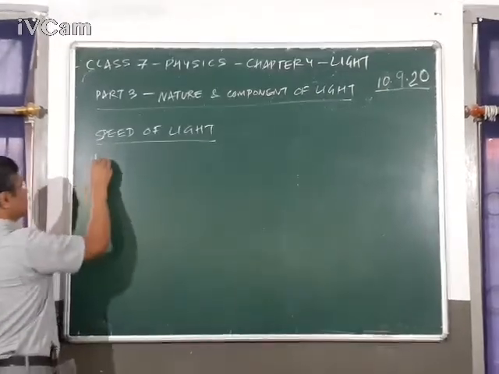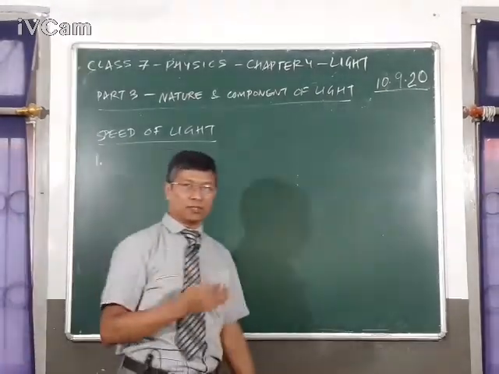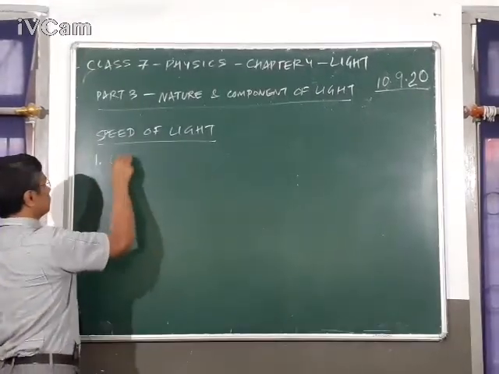First of all, light travels in a straight line.